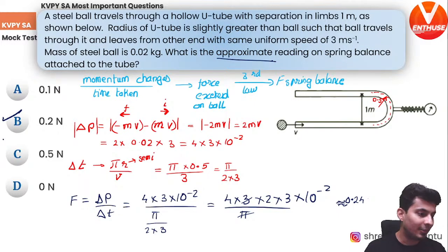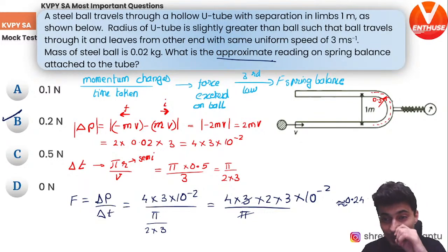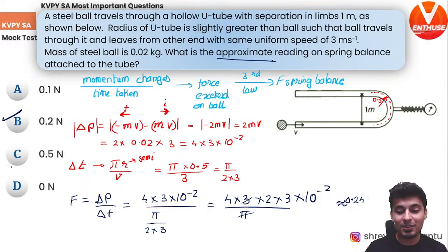It's all relative, Pranish. Yes, insane, that's option B. So did you not see the good part about this question? A lot of things: finding the force, application of the third law. Change in momentum is not 0. It is mv minus (-mv), so it becomes 2mv. Then to calculate the time taken in that semicircle, use distance by speed, making sure you do not substitute 1 meter as the radius because that was the diameter. All of that. A lot of chances of making a silly mistake.